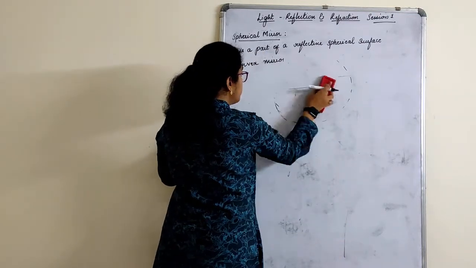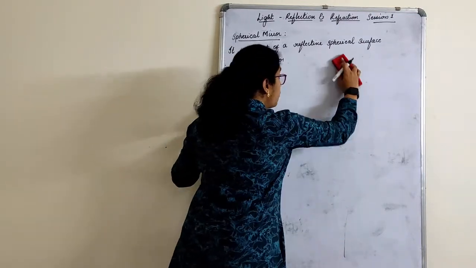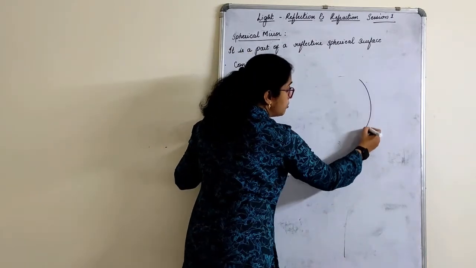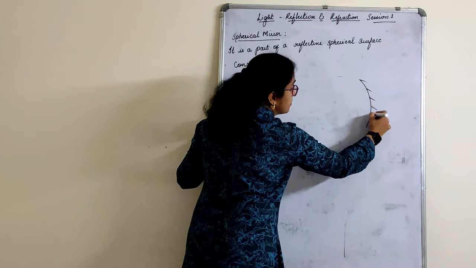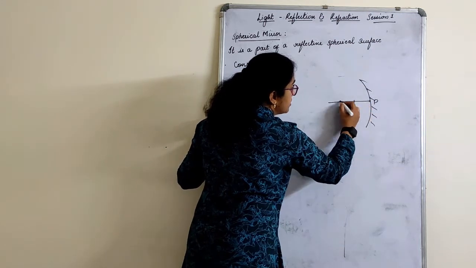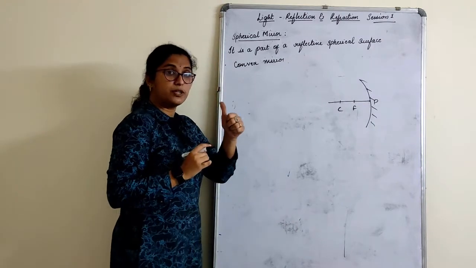There also, rule number 1 is the same. Yeah, one most important thing I forgot to tell you, children, about concave only. I just come to it. This is pole, this is focus, and this is curvature, right? We understood about curvature and focus.